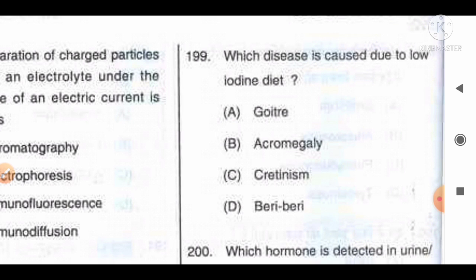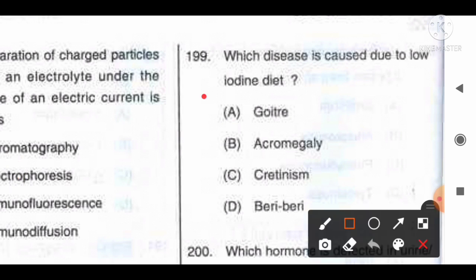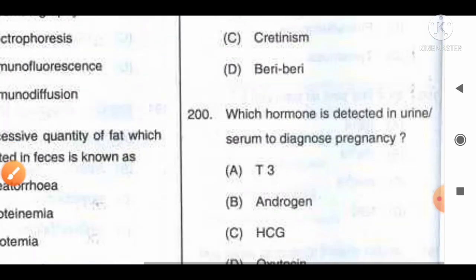Cretinism is the condition that occurs due to the hyposecretion of thyroid hormone, and beriberi is the disease that occurs due to the deficiency of vitamin B1, that is thiamine. So option A, goiter, will be the answer for this question. Move to the next and last question of this question paper.